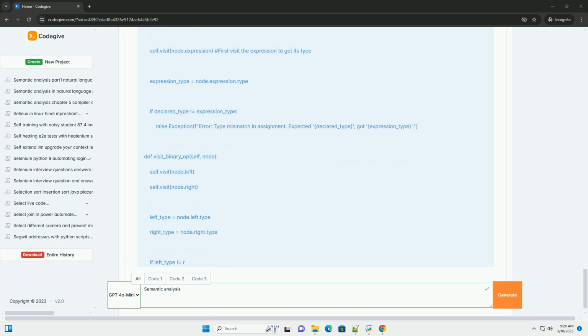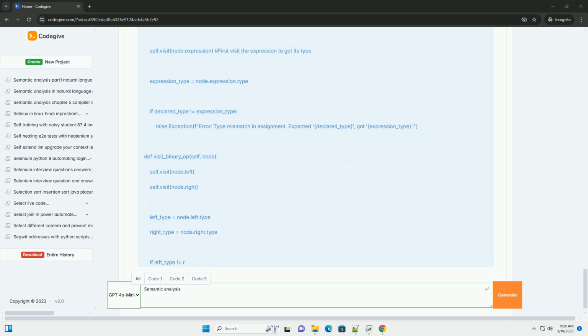2. Type checking: traverse the AST and perform type checking on each node. This involves determining the type of each expression, ensuring that operators are applied to operands of compatible types, checking the types of function arguments against the function's parameter types, performing implicit type conversions if allowed by the language, and reporting type errors if type mismatches are detected.